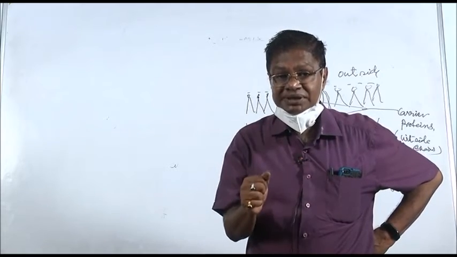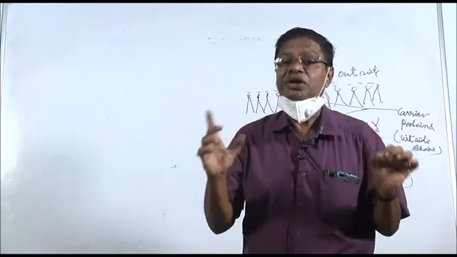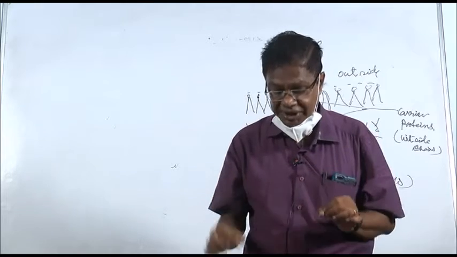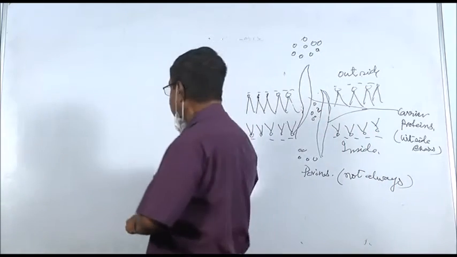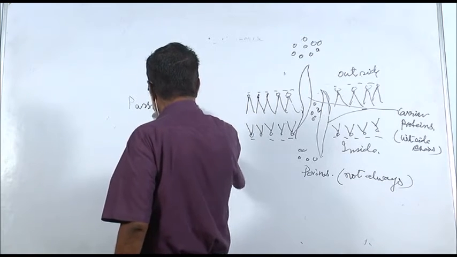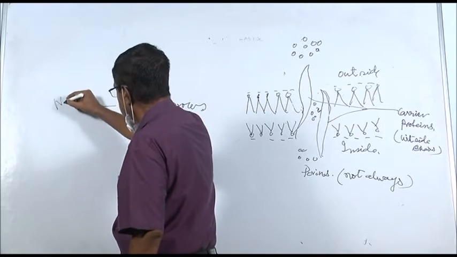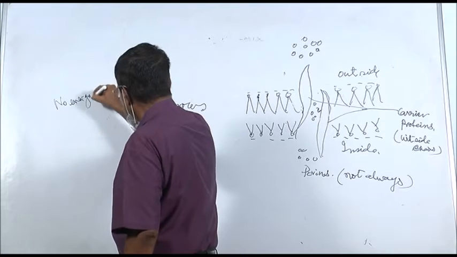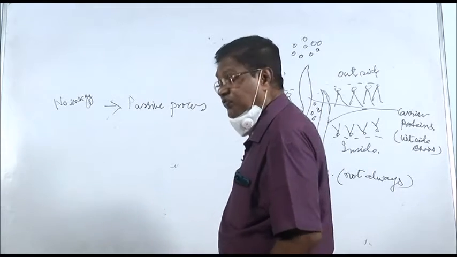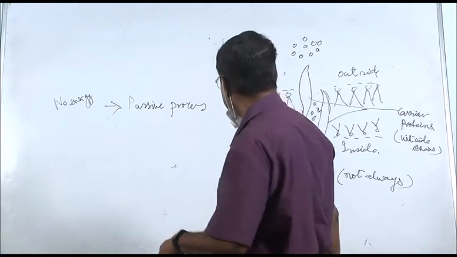Now, who provides the energy for the change of shape? None. No energy is involved. That means it is a passive process, P-A-S-S-I-V-E, passive process. No energy means passive process. If energy is involved, it is called active process. Remember it, we will come to it later.